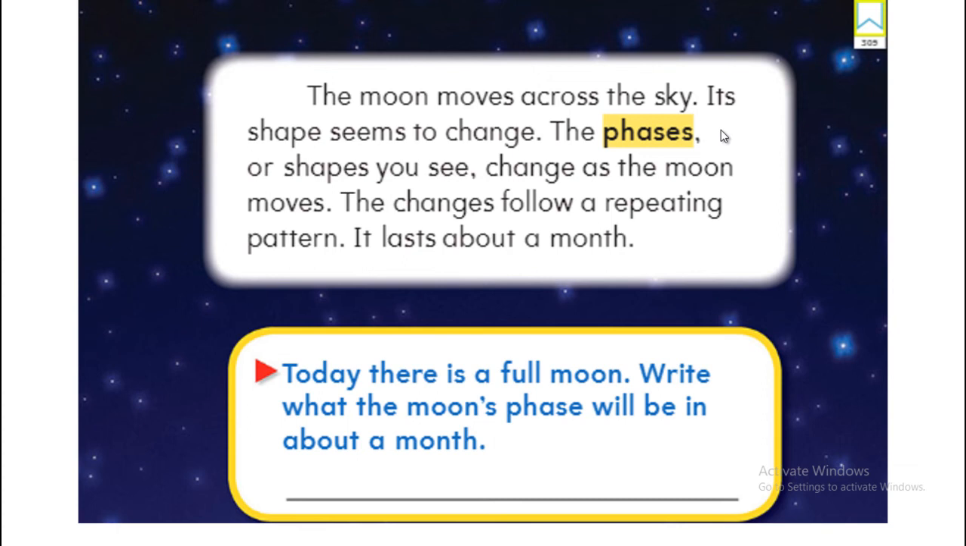Today there is a full moon, they say. After 1 month, what phase are we gonna see? If today is a full moon, it needs 1 more month to go again to the full moon. What will the moon's phase be? In about a month, it will be a full moon again, because it needs 1 month to finish all the phases and go back again to where it started.